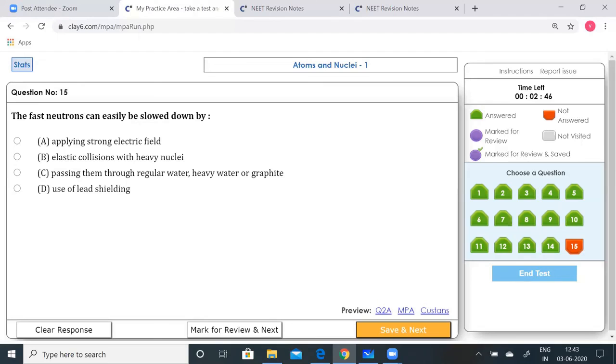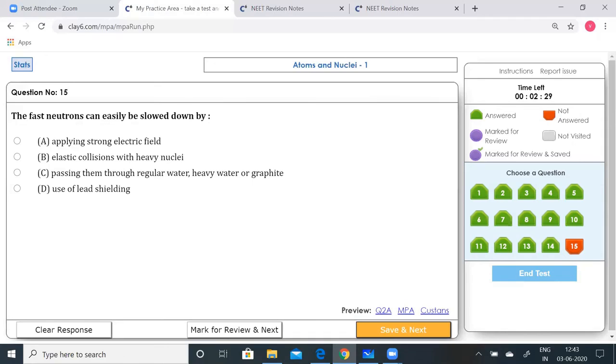Fast neutrons generally need to be slowed down because the nuclear chain reaction has to keep going on and on. It shouldn't be stopped.